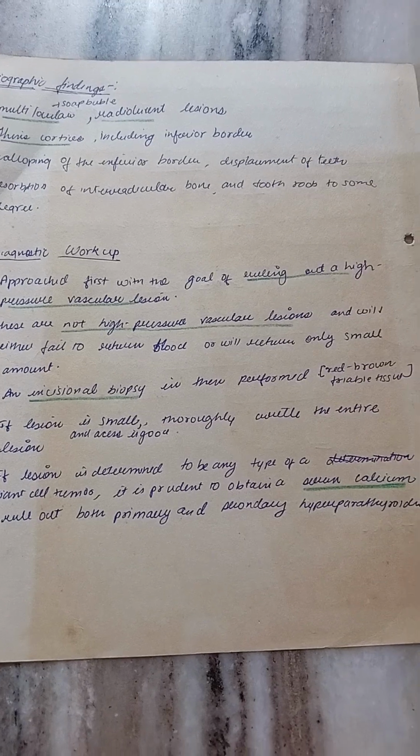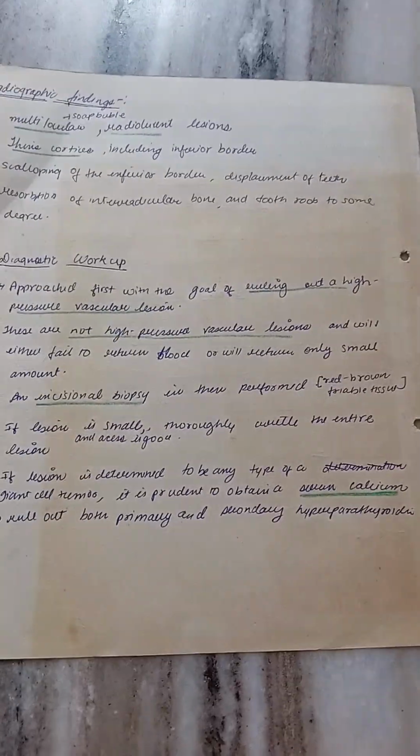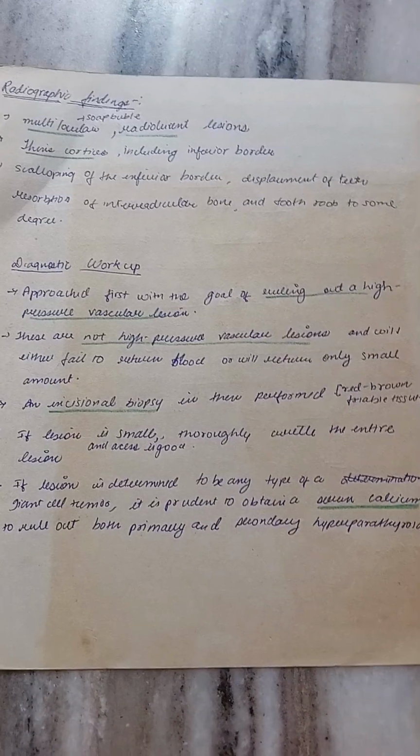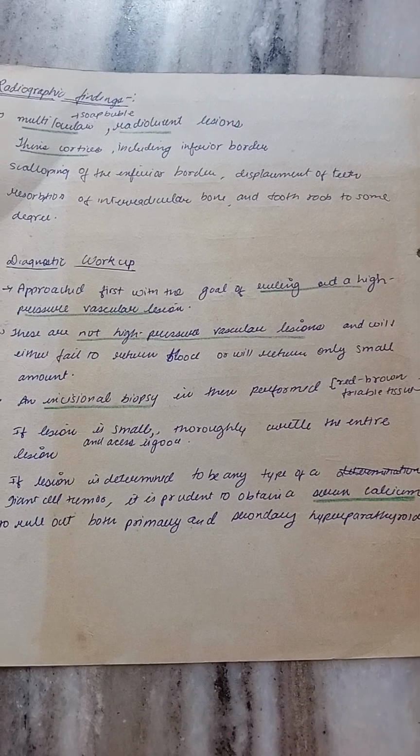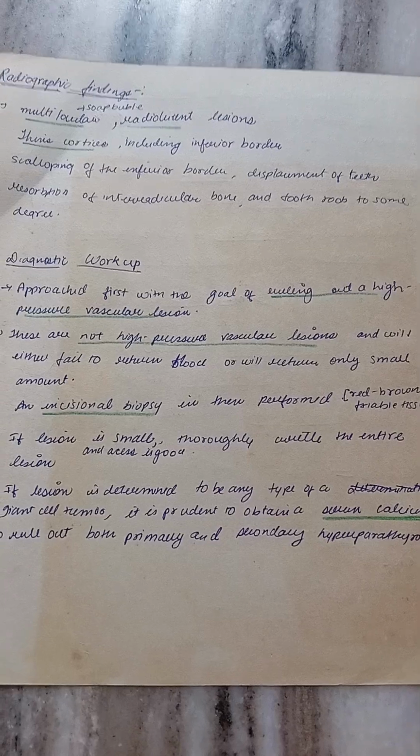Now an incisional biopsy is then performed. When we have ruled out, we'll perform an incisional biopsy. We'll be able to see a red brown friable tissue. If lesion is small, thoroughly curette the entire lesion. अगर lesion छोटा है और access अच्छा है तो we can curette the entire lesion.